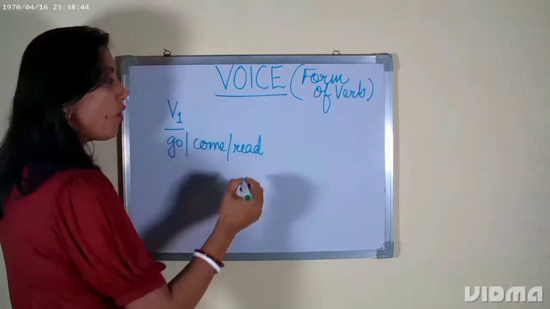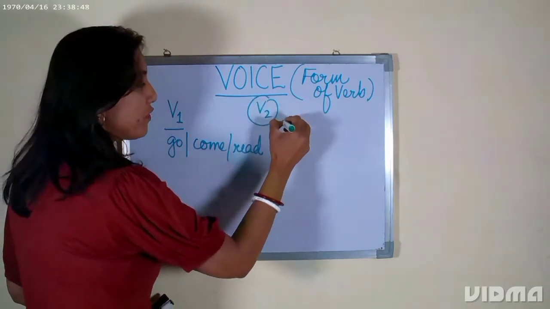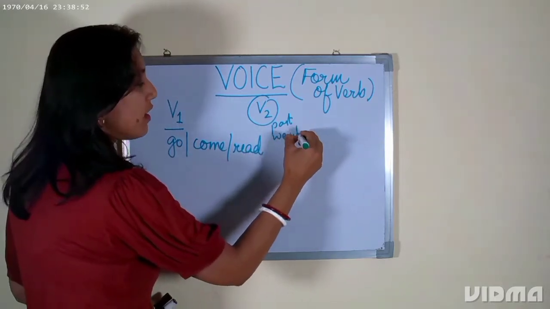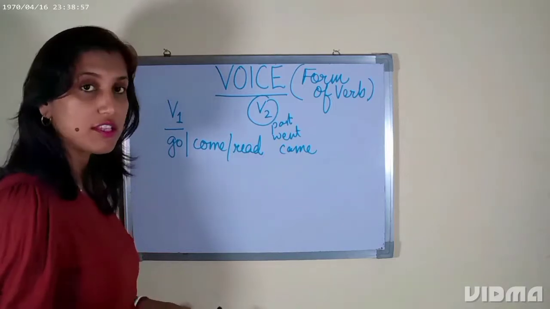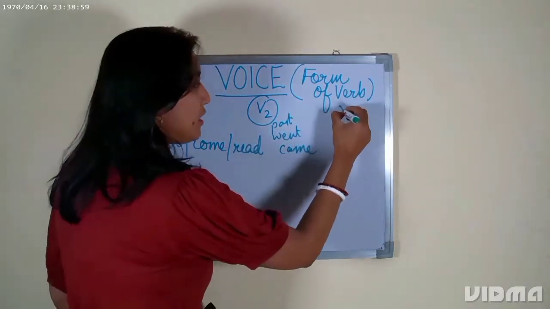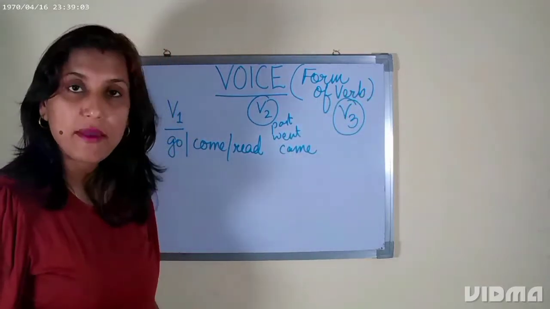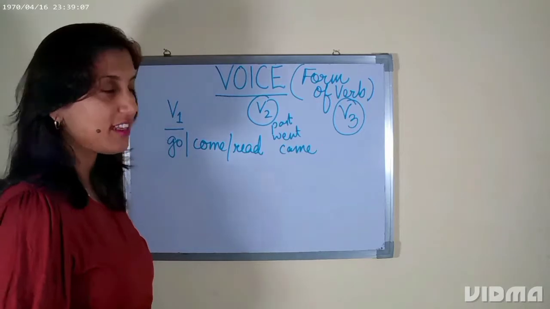Okay. Now V2 is the second form or the past form of it. Okay. So go will become went, come will become came, and so on and so forth. V3 is the passive form. Okay. In every passive voice, we use V3 form, right?